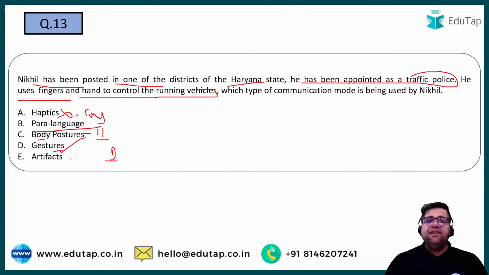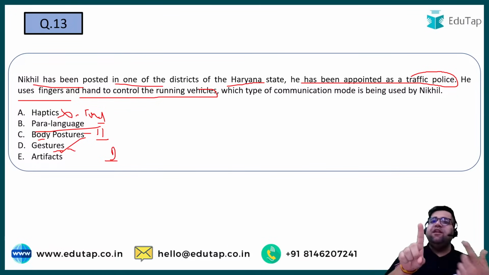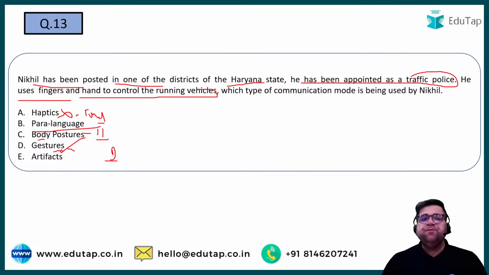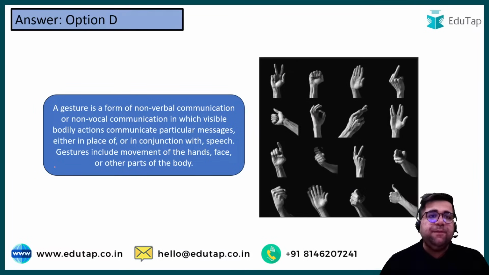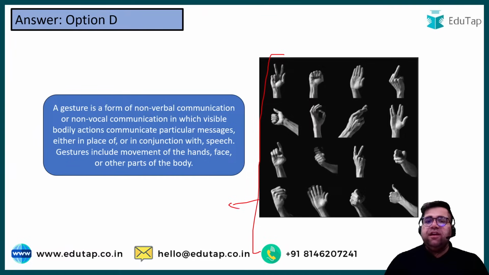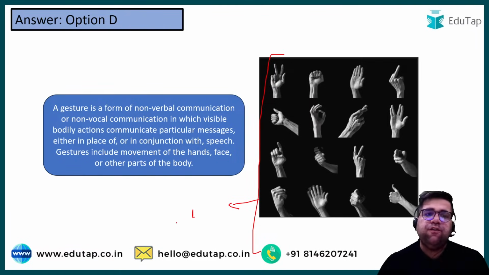Gesture is the correct answer. Gesture is like you are using one particular body part to communicate something. Like if an umpire does this in a cricket match, you will come to know that the batsman is out. So this is all gestures. Artifacts is like communicating with the help of objects, right? So the answer over here will be option number D. Let me check. Yes, the answer will be D. So all these are gestures, but if I'm using this particular gesture as a touch, then it will be haptics. I hope it is very much clear to all of you.